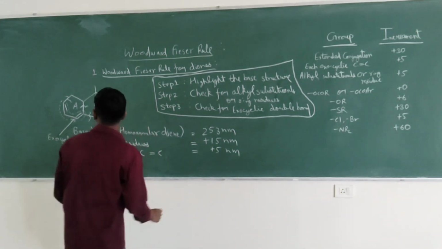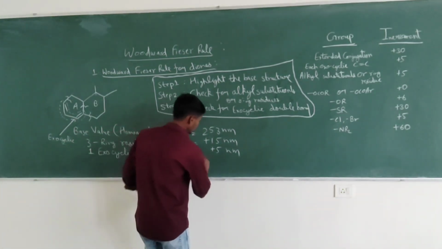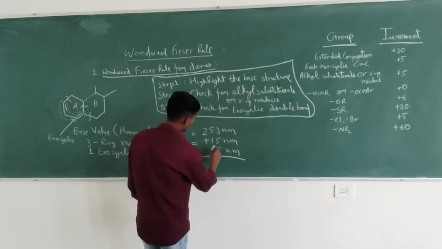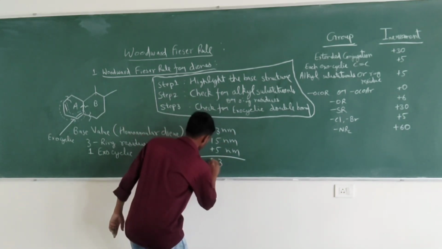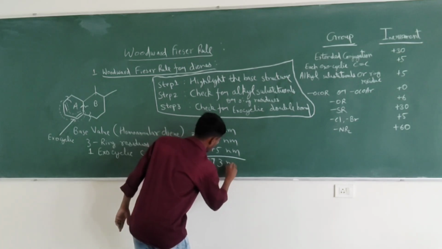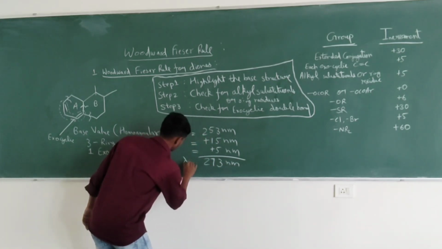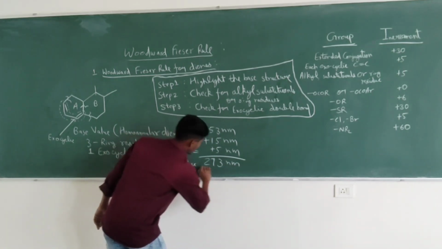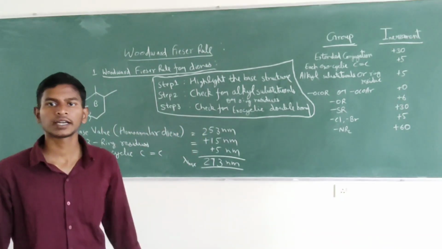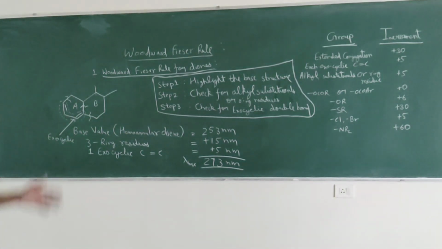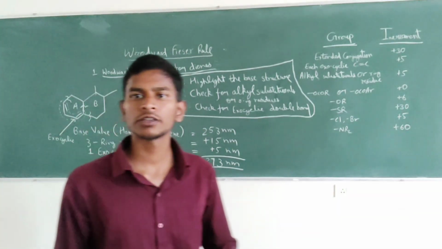So after this, we will add all these values. So this is the lambda max value we are getting here.